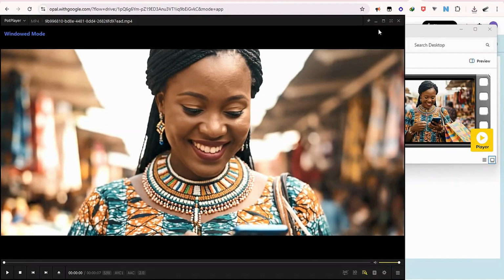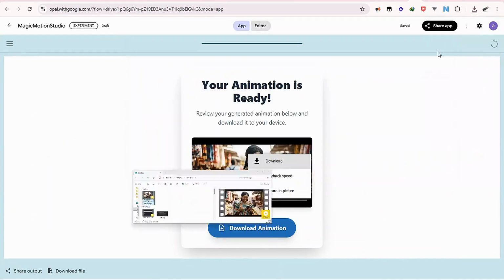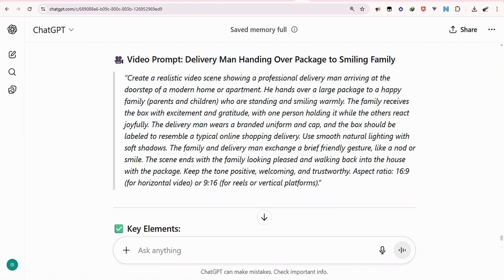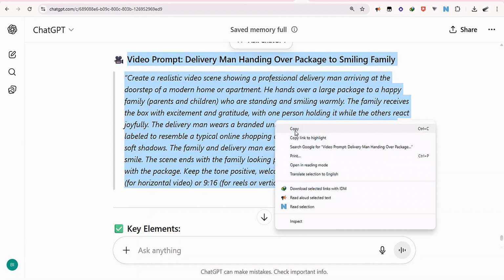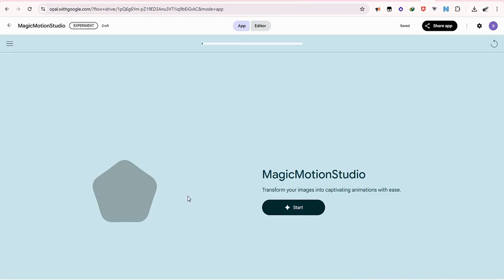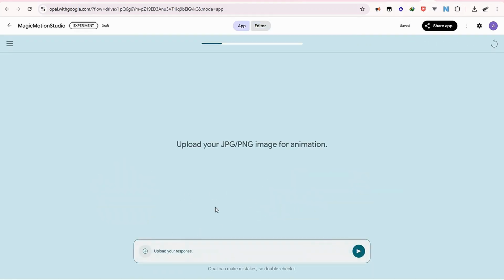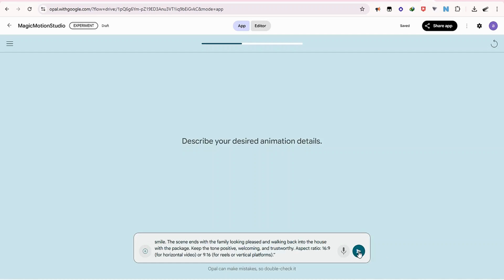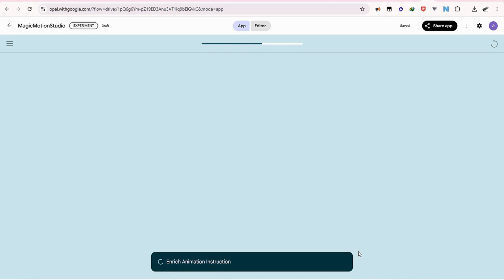Okay, so I can head over to ChatGPT now, and over here I have a video prompt that I used in my previous job. So I'll just copy this. I go to start, then I skip the image generation, describe your animation. So I'm going to paste this here, and I will submit this. I'm going to allow it do its thing, and I'll come back when the video is ready.